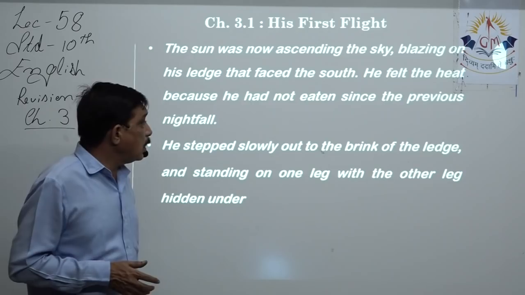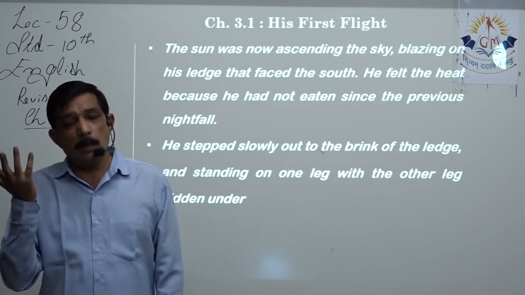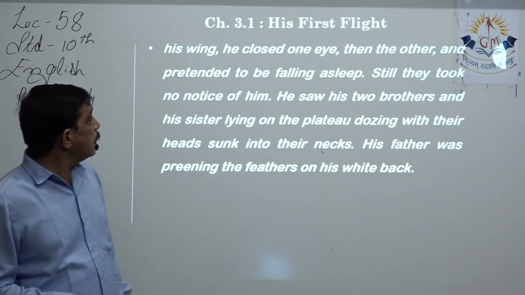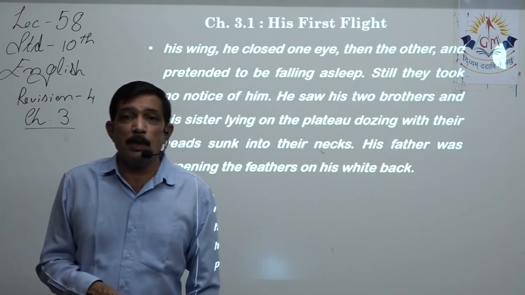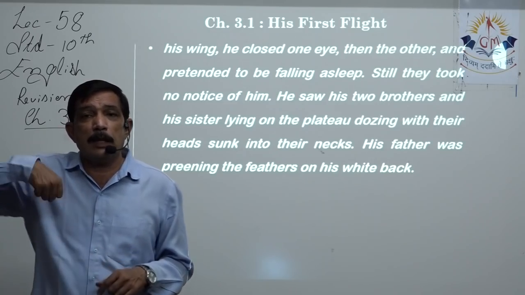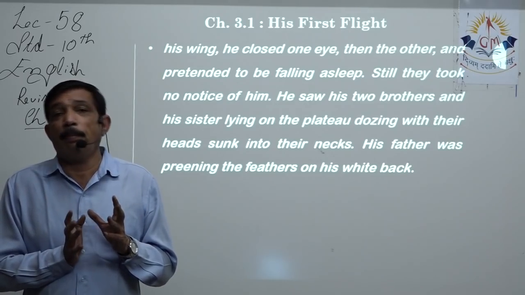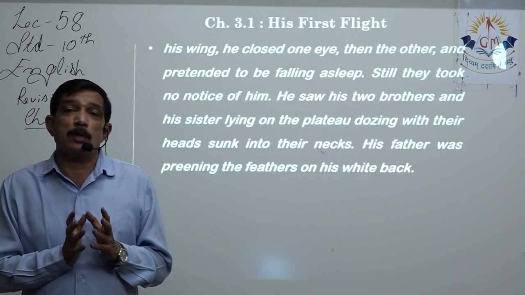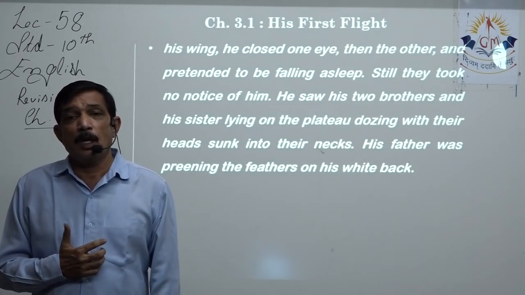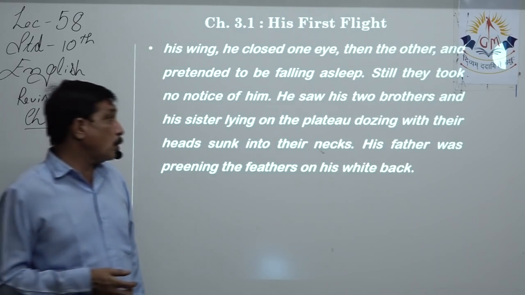He stepped slowly out to the brink of the ledge and, standing on one leg, pretended that he had gone to sleep. His wing closed, one eye and then the other, and he pretended to be falling asleep. Yes, the usual standing pose of the seagull, that they fold one of the legs inside and they stand on one leg and they close their eyes and they pretend as if they have gone to sleep, and the fish comes near and they can grab it. So it's a very natural behavior of the seagull. Still they took no notice of him.